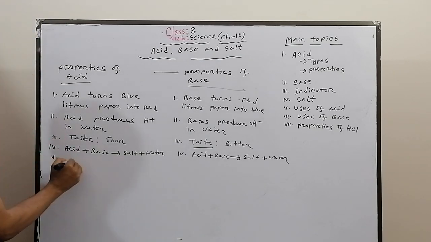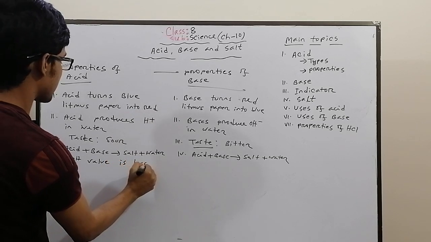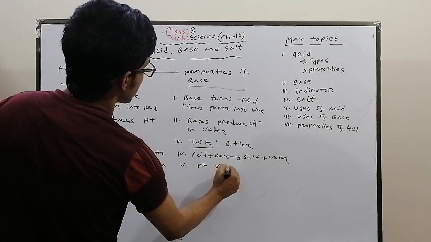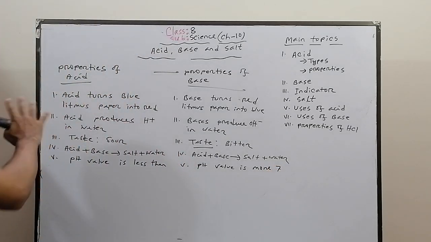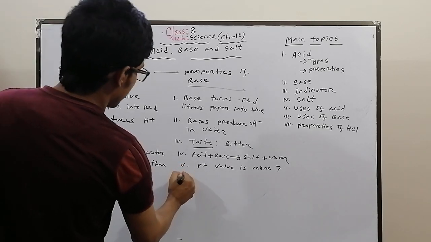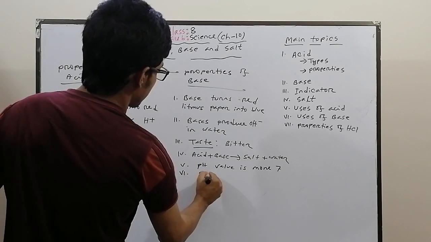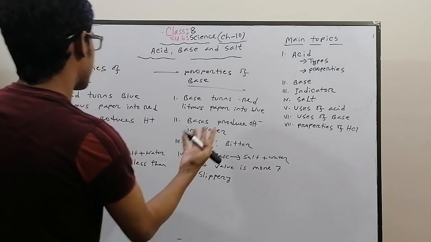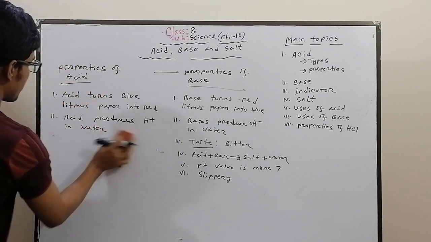And pH value: the pH value of an acid is less than 7, and here the pH value of a base is more than 7. Okay, these are the properties of acid and base. You can memorize them from there. Another one: bases are slippery. You can memorize these by practicing these topics.